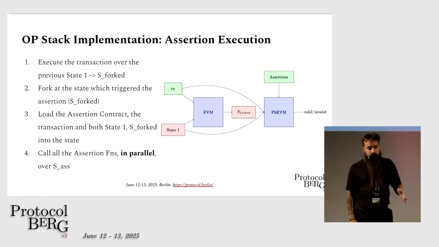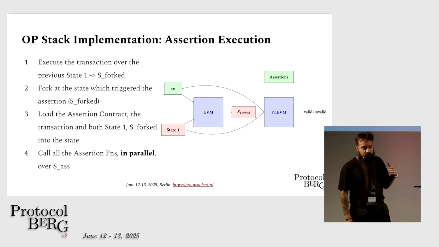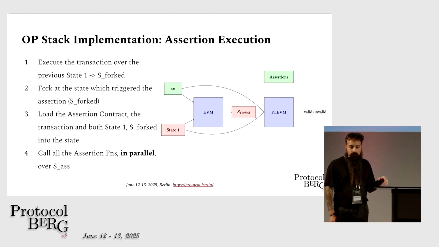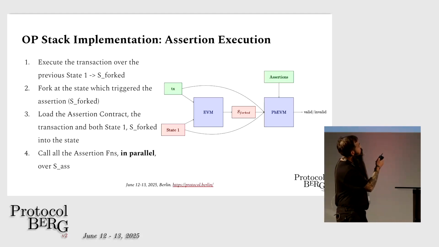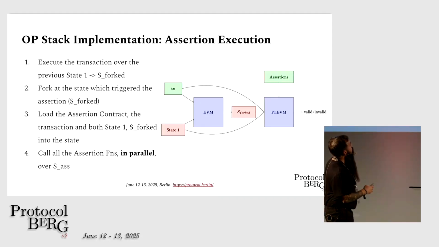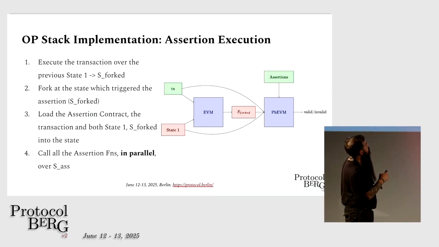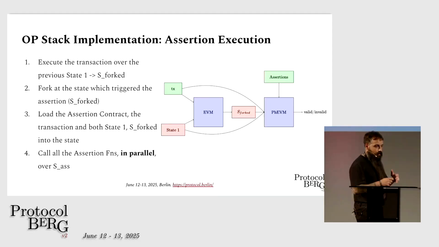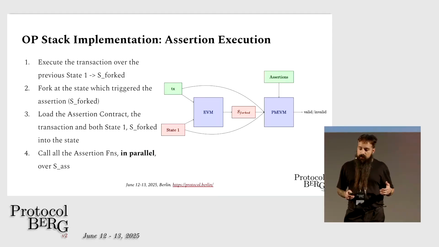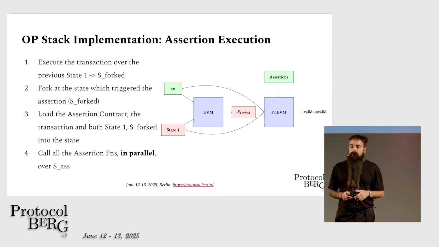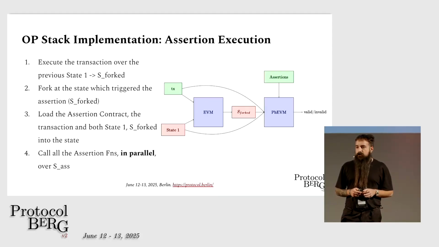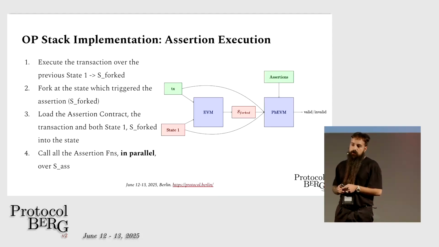And here we go a bit more into detail about how, in this final step, we call the Phalanx EVM, we take the initial state, we load the assertion, and then we give all of this data to the assertion execution. So now in the assertion execution environment, the developer has access to the transaction object, to the state before the transaction is executed, to the state after the transaction is executed.